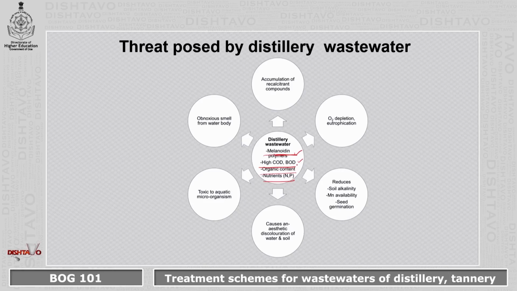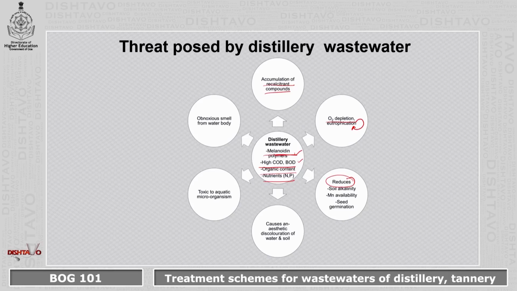It can pose a potential threat to the environment if it is released into the environment untreated. The threats posed by this wastewater are: it will lead to the accumulation of recalcitrant compounds. It will cause oxygen depletion, which in turn will cause eutrophication.